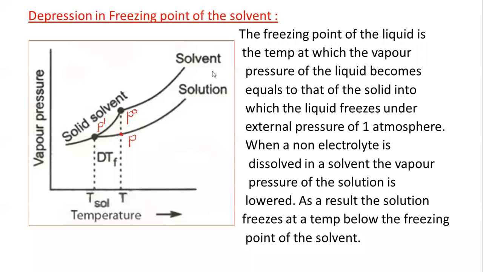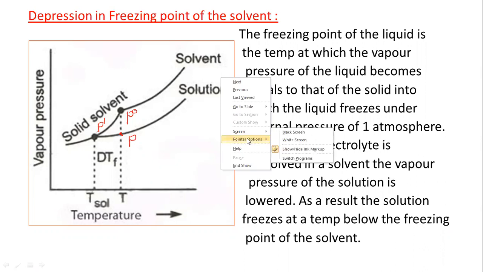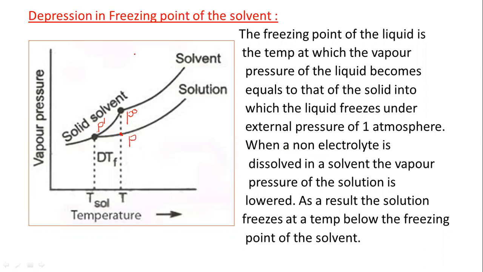Freezing point of the liquid is the temperature at which the vapor pressure of the liquid becomes equal to that of the solid. During the freezing process, the liquid is converted to solid. Therefore, the vapor pressure goes on decreasing, and the vapor pressure of the liquid becomes equal to the vapor pressure of the solid.